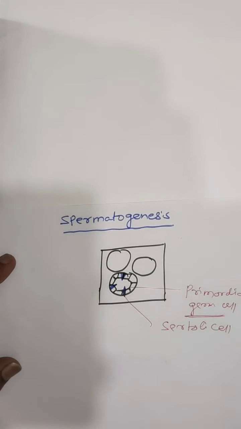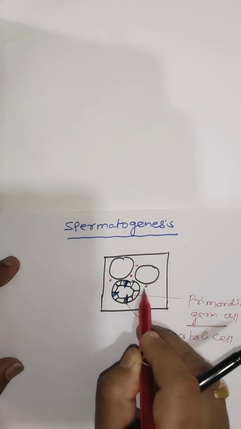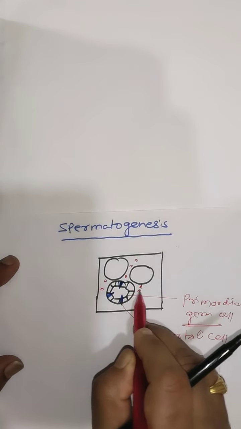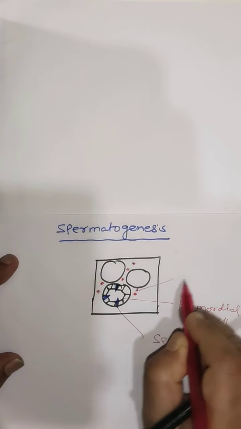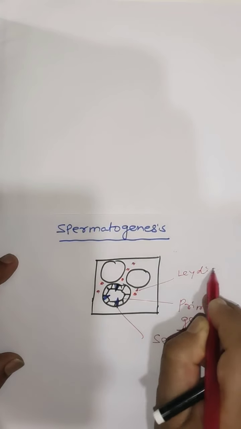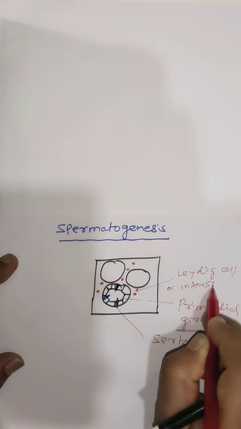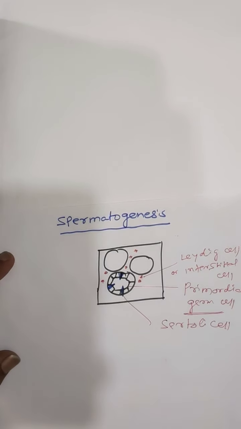In between the seminiferous tubules, connective tissue is present, which contains a specialized cell called Leydig cell or interstitial cell. Clear?